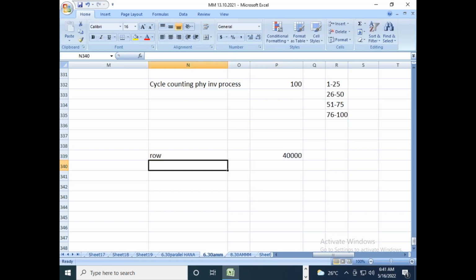For the finished materials, I want to see all the values captured at the finance side separately in a different GL account. And for the semi-finished materials, I want to see the transactions posted at the finance side under a separate GL account.